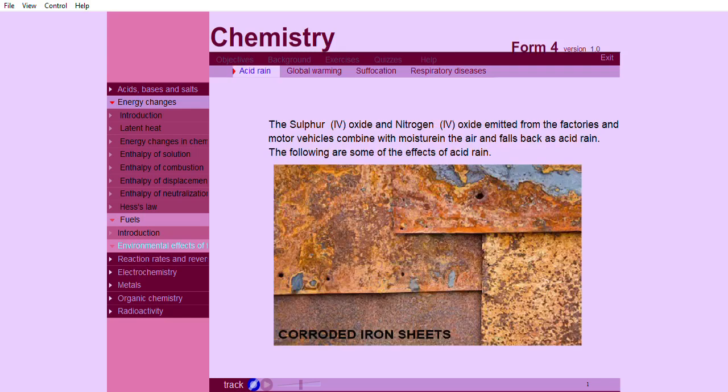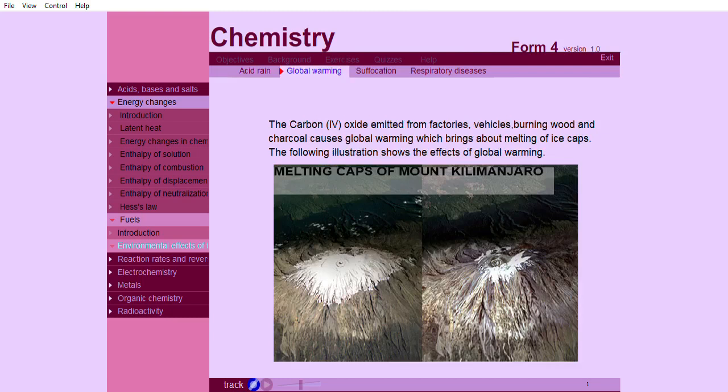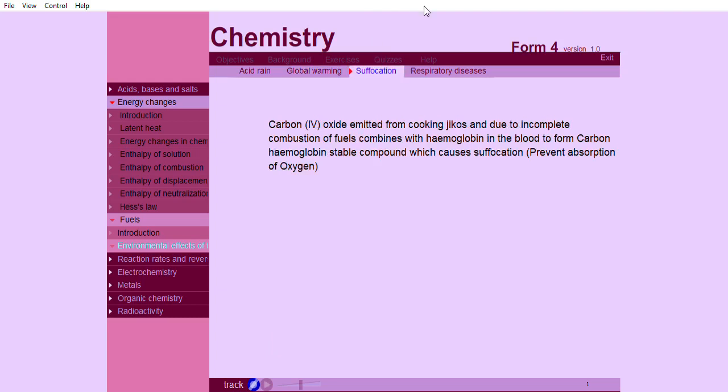The sulfur (IV) oxide and nitrogen (IV) oxide emitted from the factories and motor vehicles combine with moisture in the air and fall back as acid rain. The carbon (IV) oxide emitted from factories, vehicles, and burning wood and charcoal causes global warming, which brings about melting of ice caps. Carbon (II) oxide emitted from cooking jikos and due to incomplete combustion of fuels combines with hemoglobin in the blood to form carboxyhemoglobin, a stable compound, which causes suffocation or prevents absorption of oxygen.